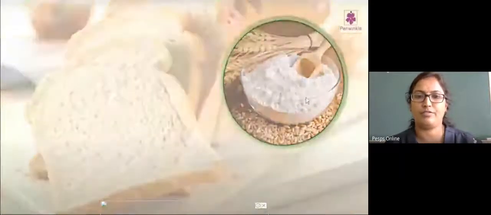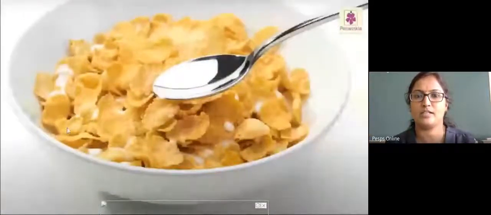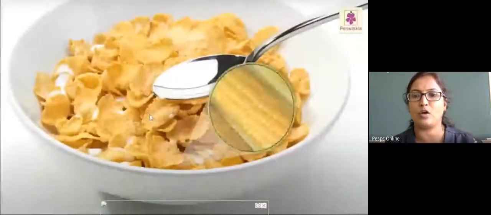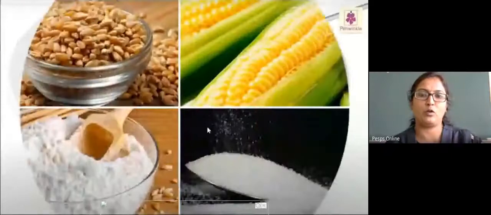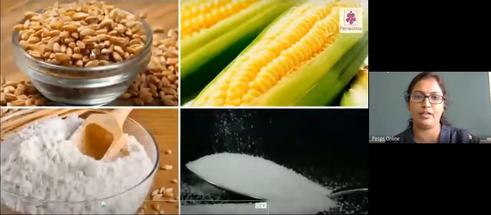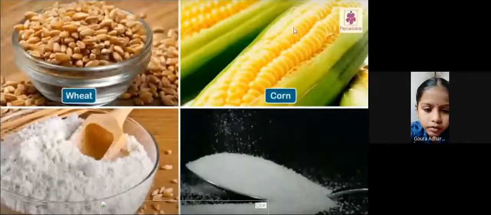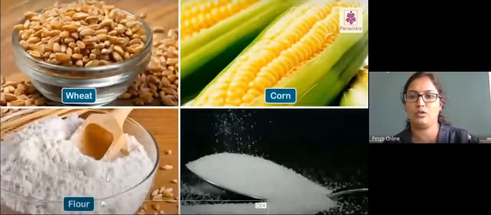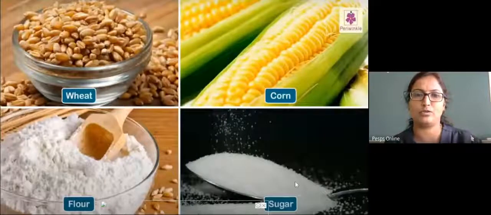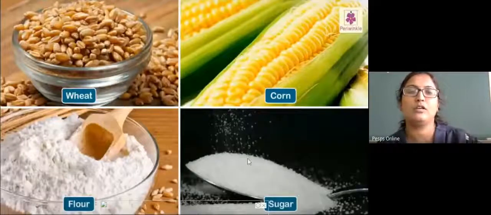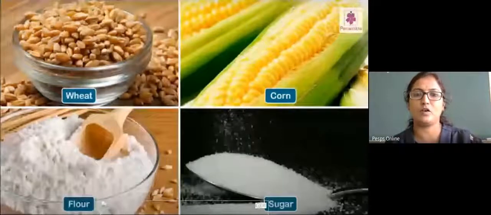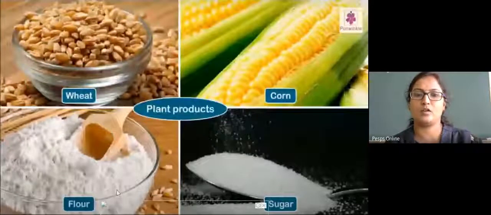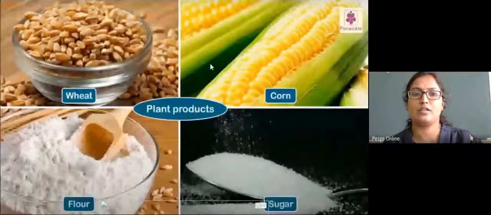See, cornflakes. Where did they get the cornflakes? From the corn plant. From the corn seed, they have prepared the cornflakes. To prepare the cornflakes, they have used corn and flour, and then sugar to prepare the corn syrup. Fine. Next, these are all plant products.